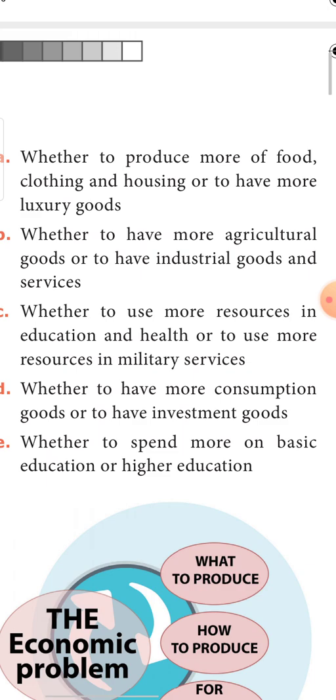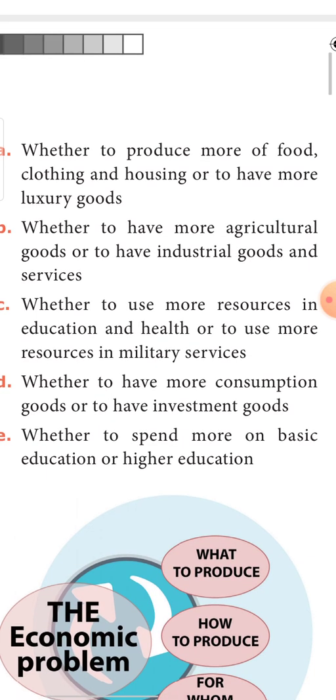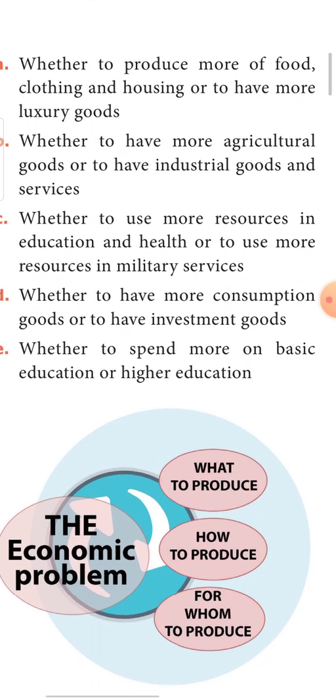Now at the same time, we are growing technologically also. So we have to allocate the scarce resources for industrial goods also. So how much allocation should be made for agricultural goods and for industrial goods, which should we produce more and which should we produce less?